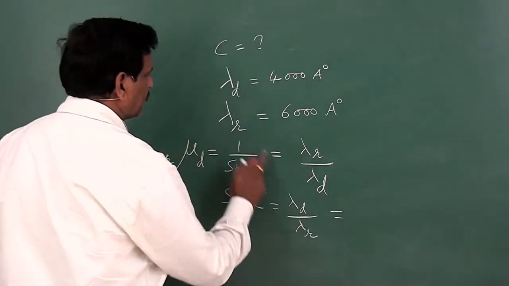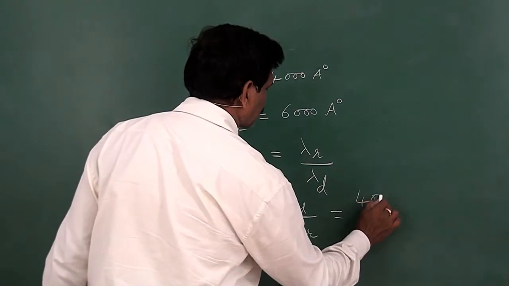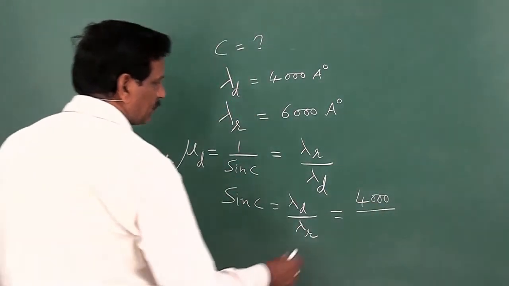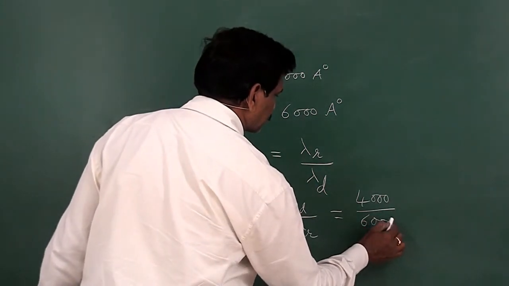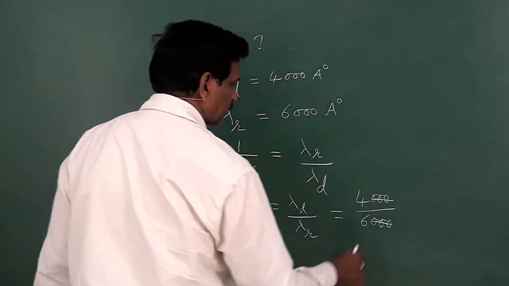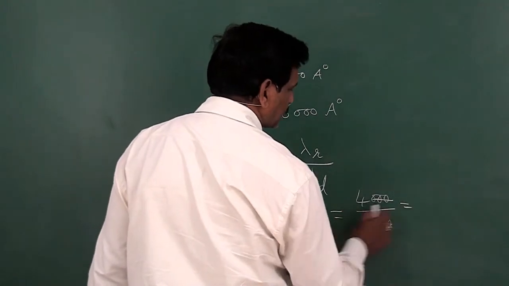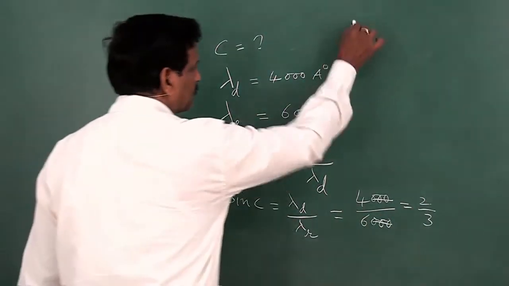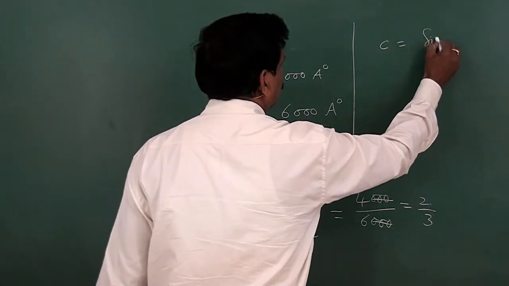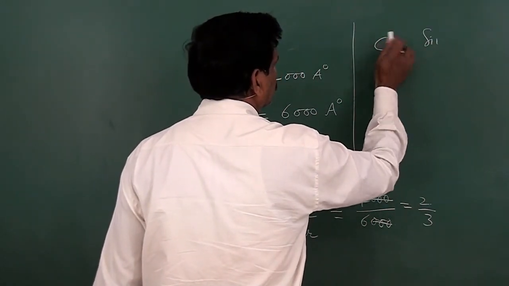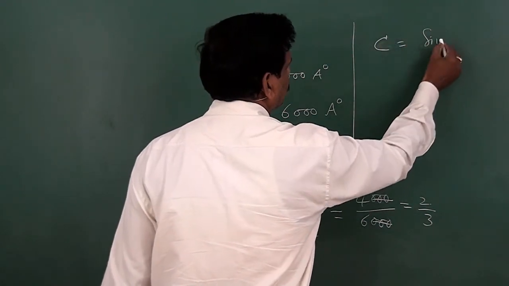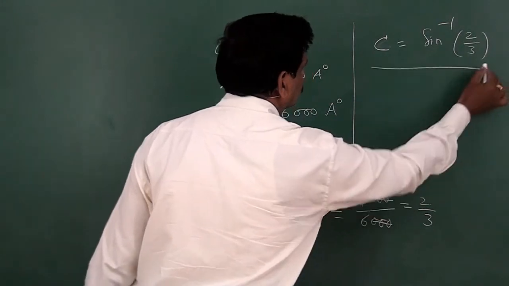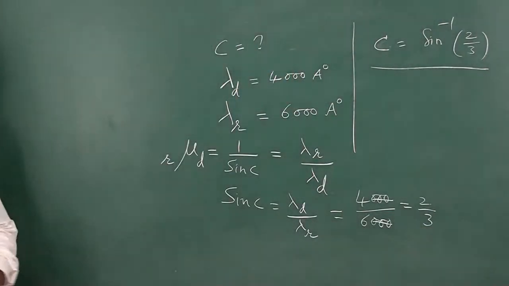So 4000 angstrom units divided by 6000 angstrom units. The 3 zeros cancel, so this is 4 by 6, which is 2 by 3. So sin C is equal to 2 by 3. Then C is equal to sin inverse 2 by 3. So this is the critical angle.